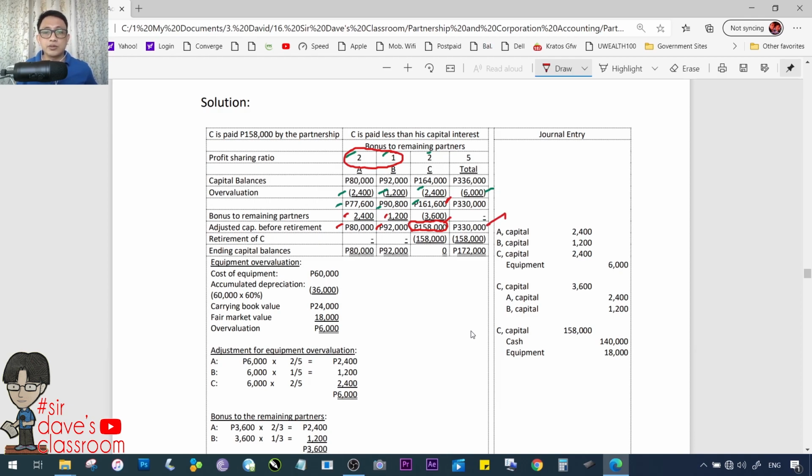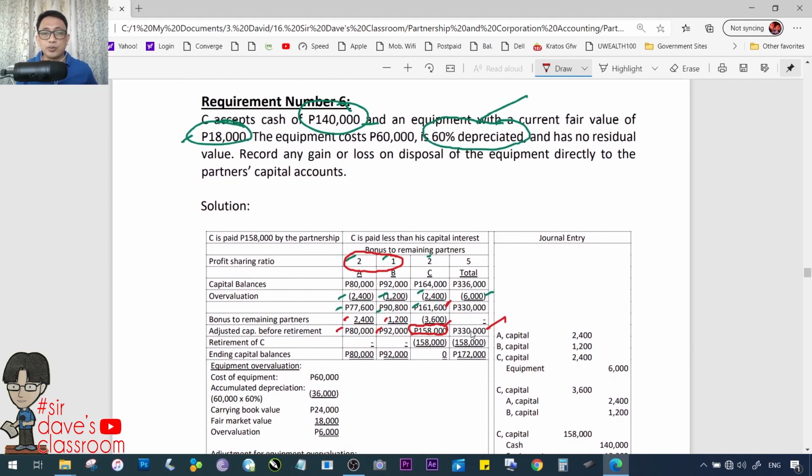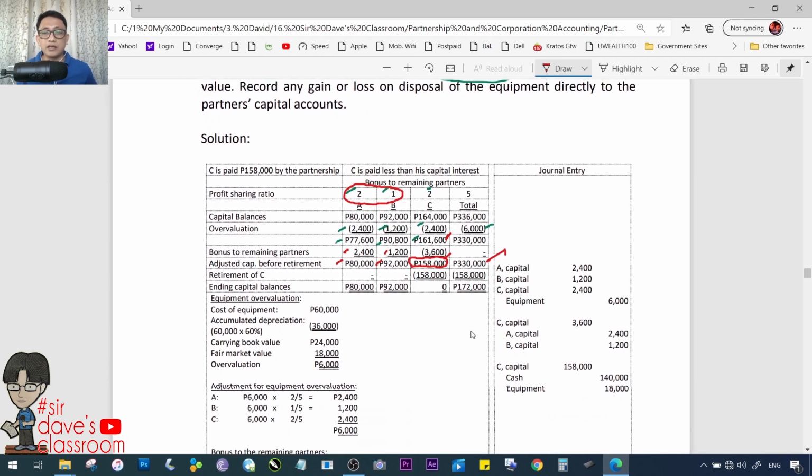158,330. So, magkano nga ulit binayad sa kanya? Sakto 158 dun sa updated. In-update na nga natin para mag-equal. So, that is the 158,000. Alright? Wala na si C. Bye-bye na. This is 80,000, 92,000, 172,000. Alright? Yung computation ng 6,000, meron tayo dito sa baba, as usual.